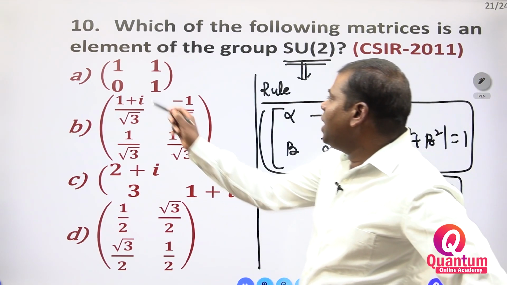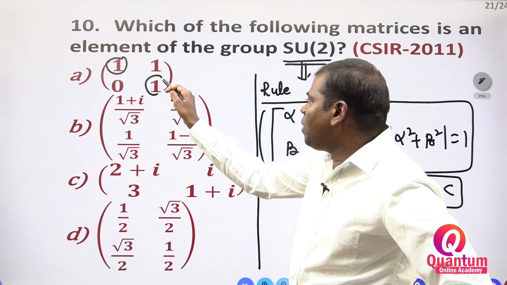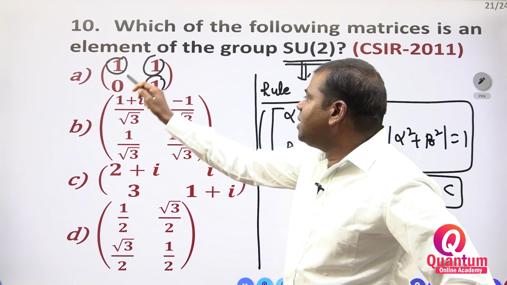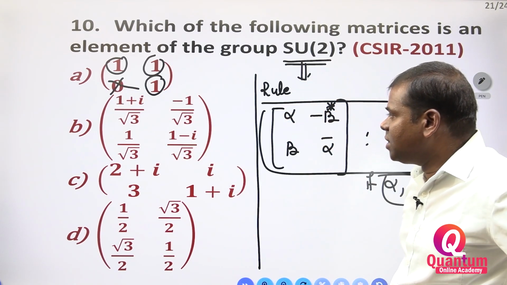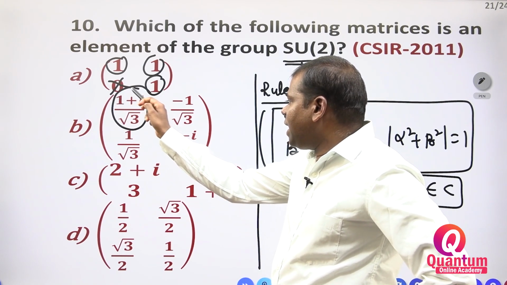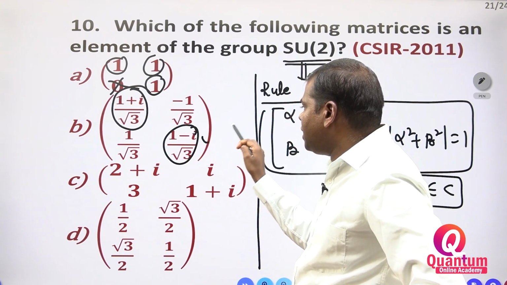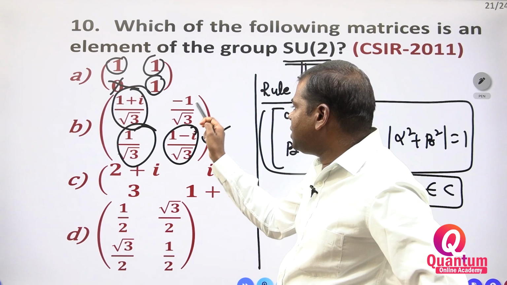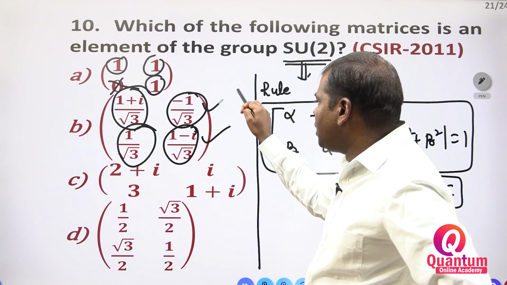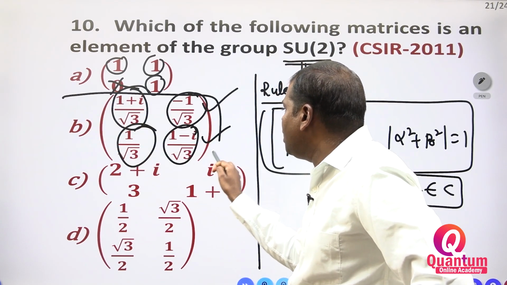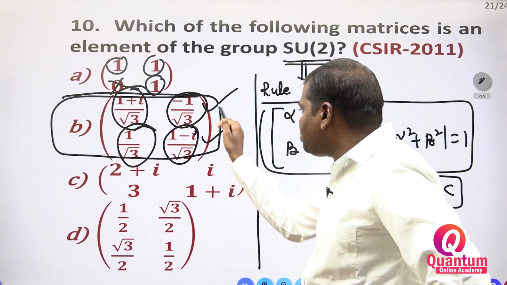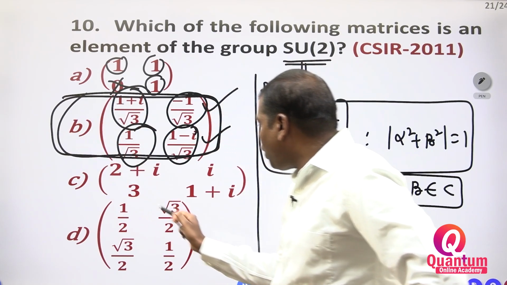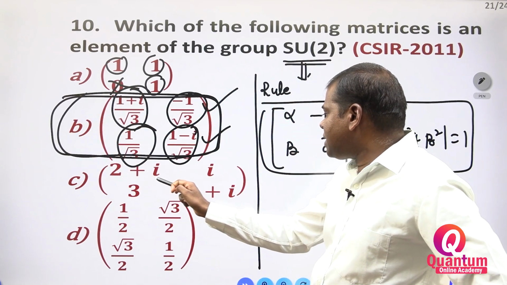Suppose you have to see, here the modulus of 1 is equal to 1. Here 1 is not negative. This is not correct. Here 1 plus i, 1 minus i, this one is correct. 1 by root 3, minus 1 by root 3. According to this rule, which one is fitting? Option B is fitting.